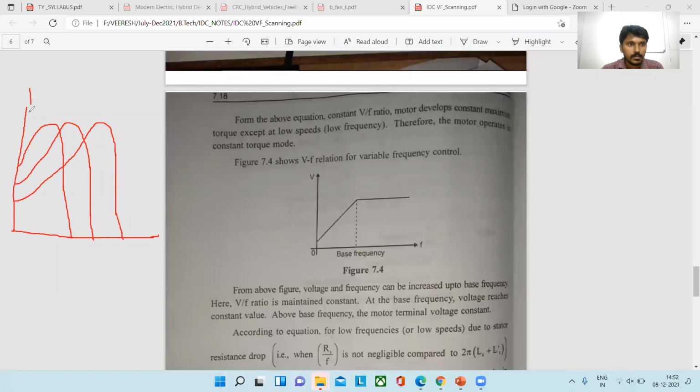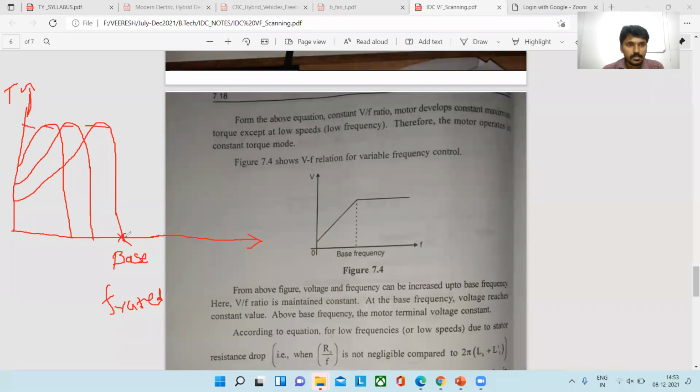Clear? This is up to the base frequency. How can we write this one? Can we write FB? F rated, we can also write F rated. At this point we are getting the maximum constant torque. We are getting the constant torque. Clear? Next.